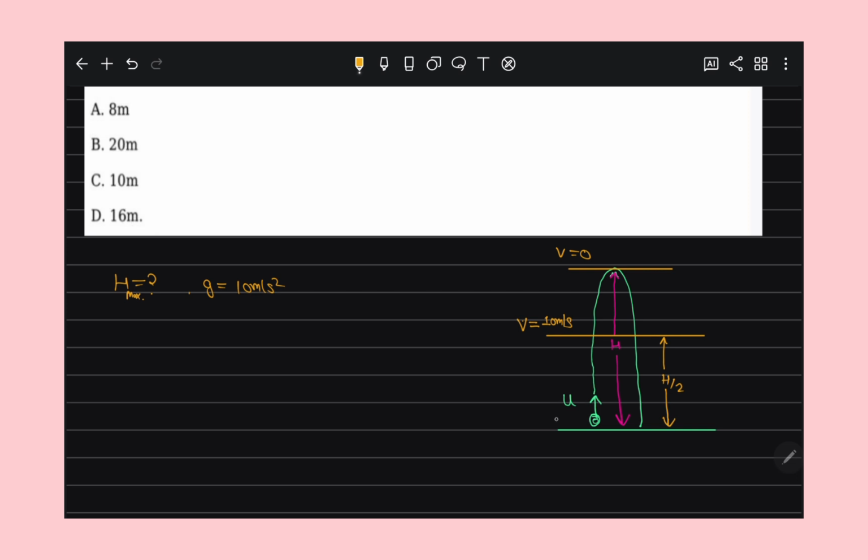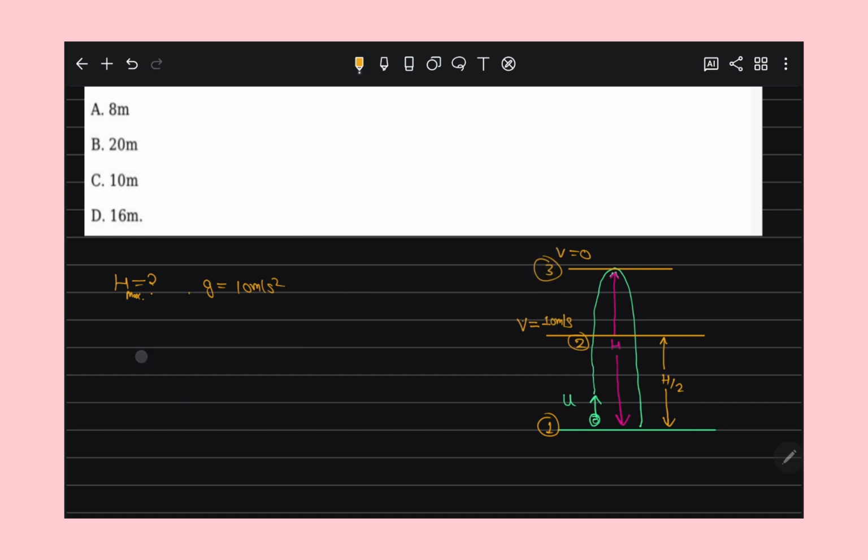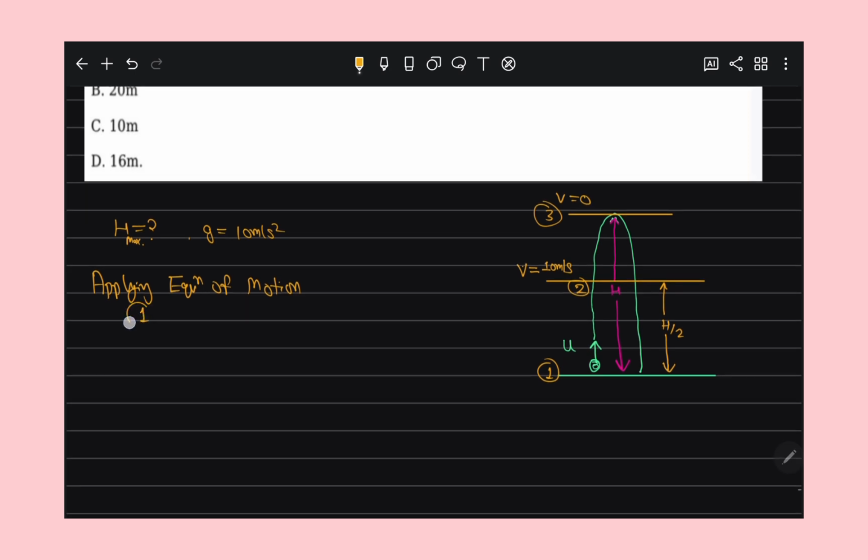First, let me name these points: first point, second point, third point. Applying equation of motion for the first and third point: v square is equal to u square plus 2as.